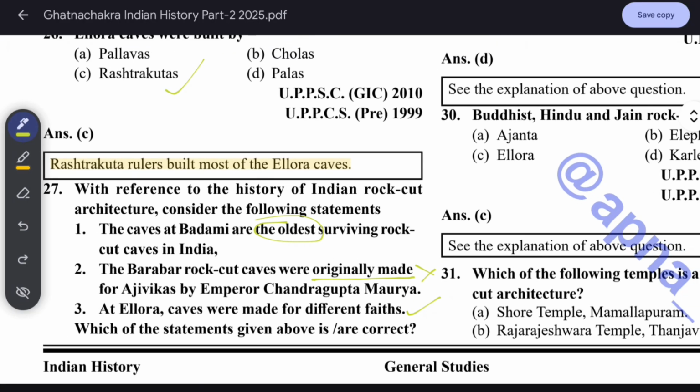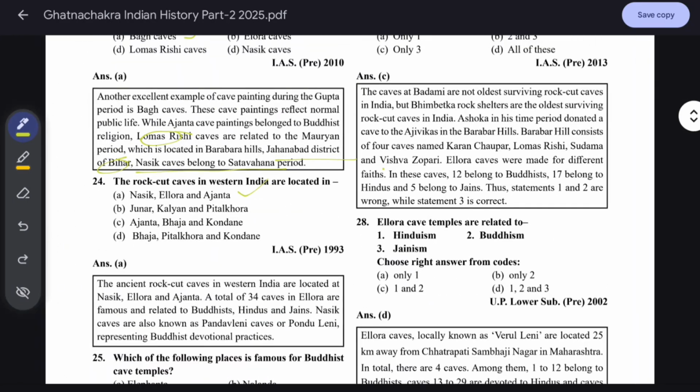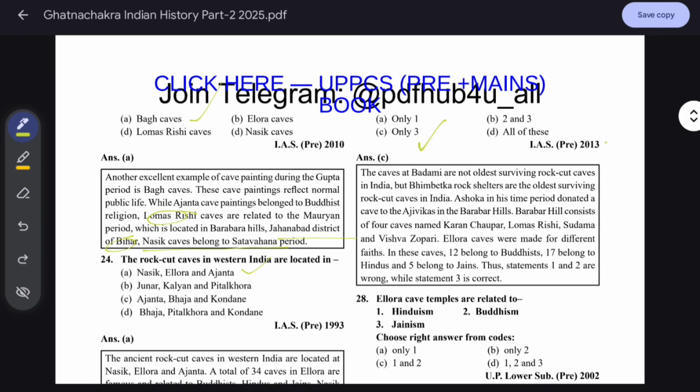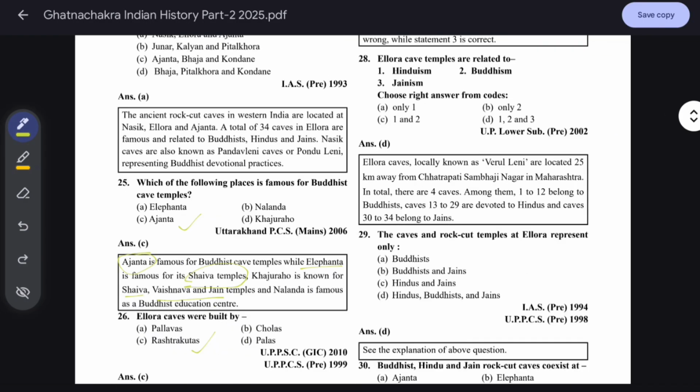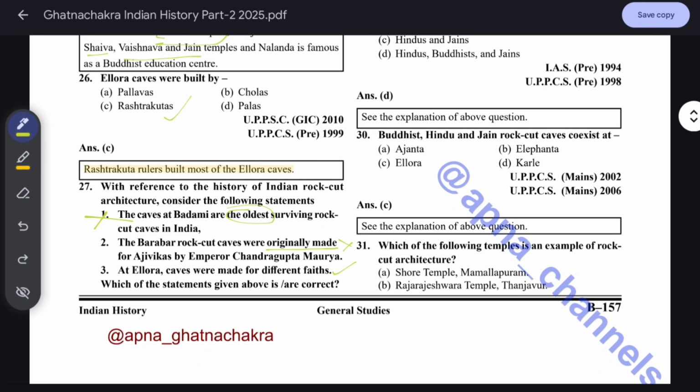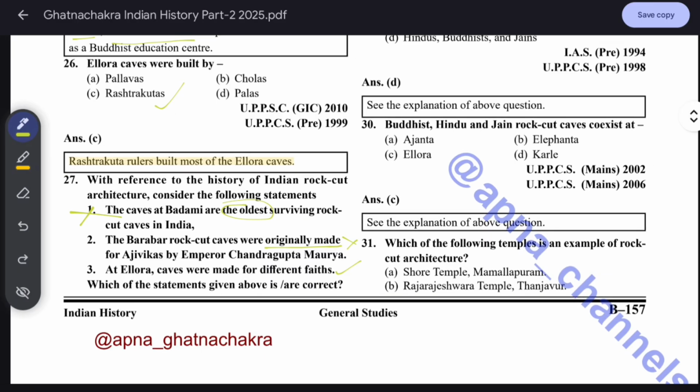So which one is correct? Let's see the options. Only 3 is correct. This question was asked in 2013. How did we get the word "oldest" removed? How is it possible? There are many caves that nobody has seen in the forest. If it says "originally made," there should be doubt, because no one has seen that at that time.